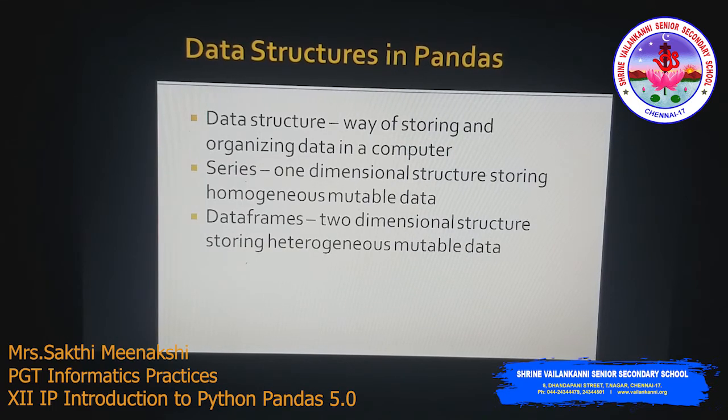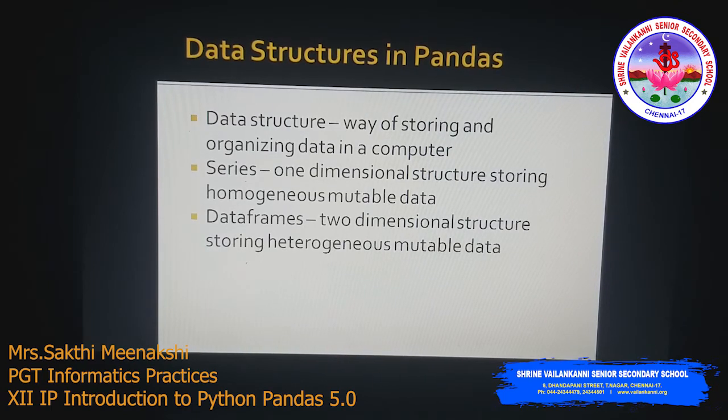Mutable data means we can change the data. So once the values are stored, we can replace the values with some other value. That is called mutable data. So this series is a one dimensional structure storing homogeneous mutable data. And the next one we have data frames. So this is a two-dimensional structure, okay, with rows and columns.